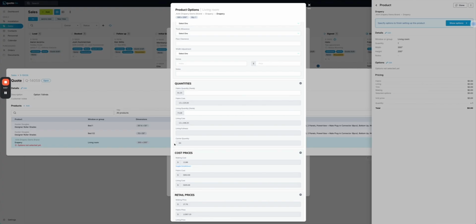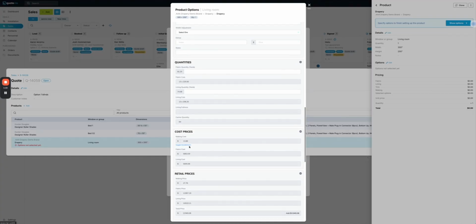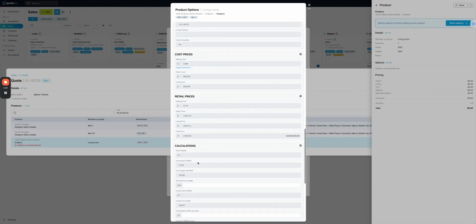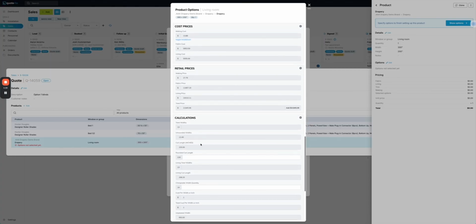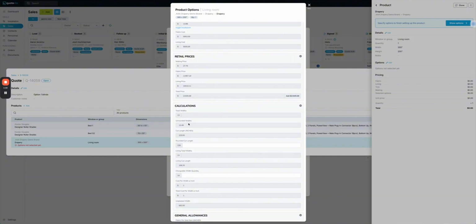We can also see that the system's calculated 64 carriers. And again, there's many ways we can calculate it, including uploading all of the stud or the snap charts there, or the carrier length tape spacings. We can see the system's got our making costs, our fabric costs, lining costs, making prices and retail, and then our calculations where we're looking at things like unrounded widths, how that's working, to chargeable width quantities, etc.